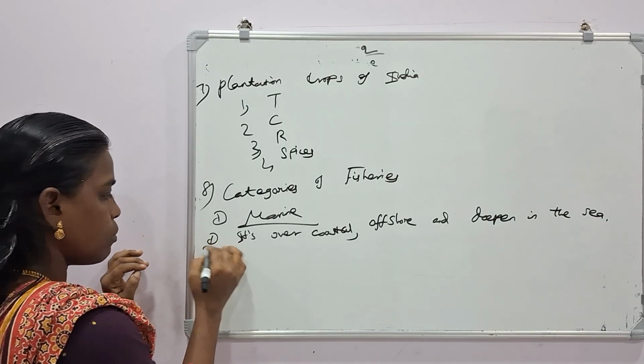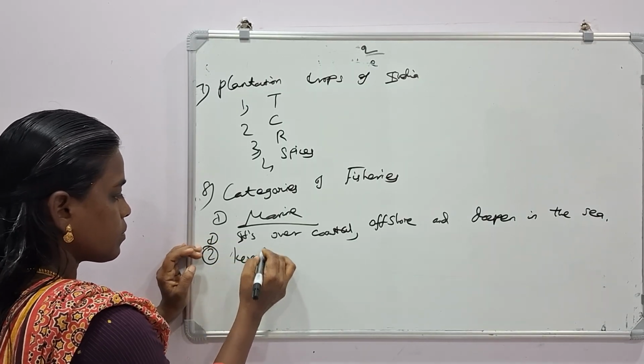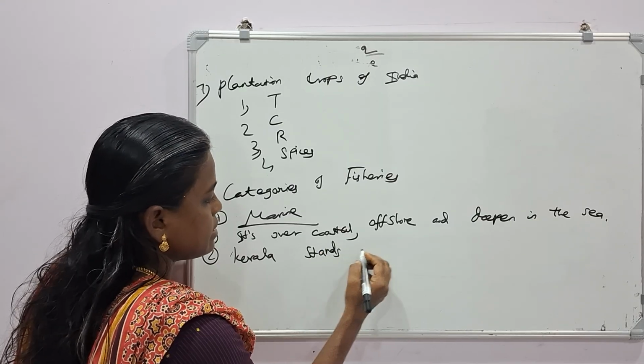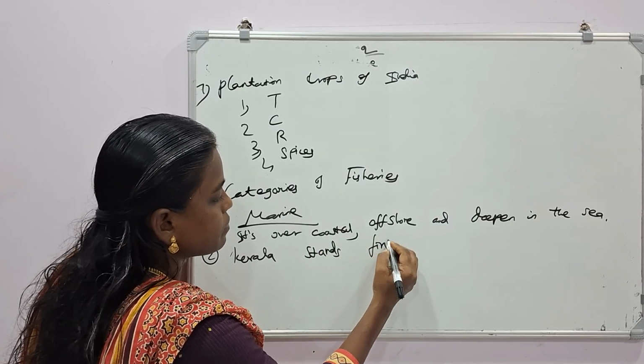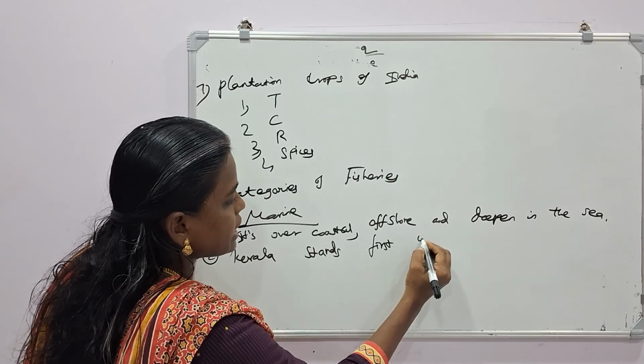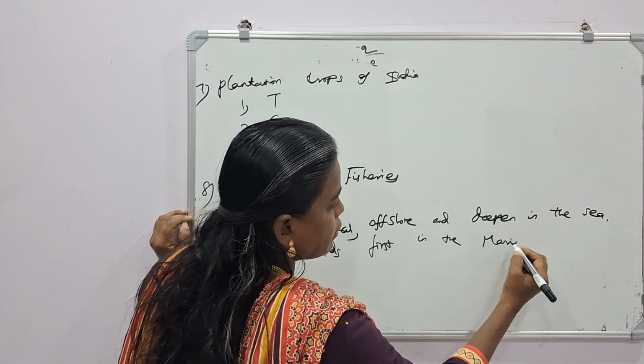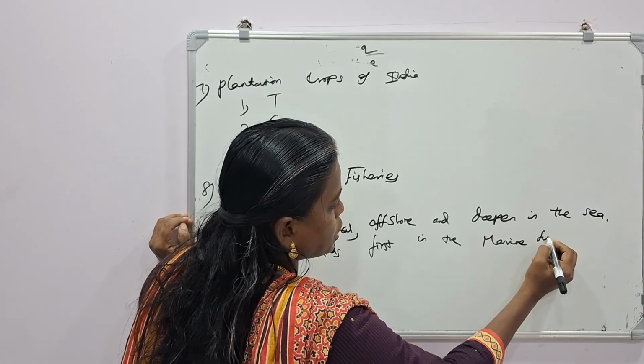That is the first point. Second one, Kerala stands first in the marine fishery.